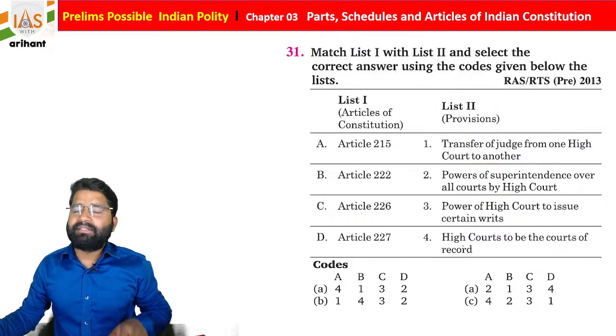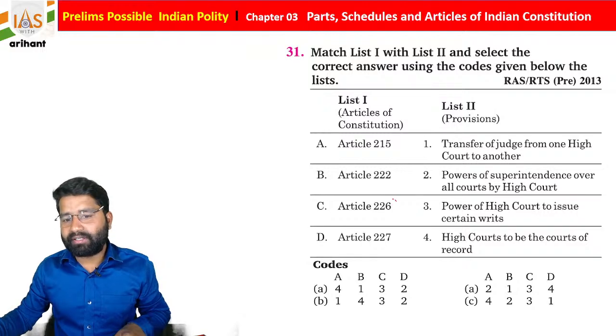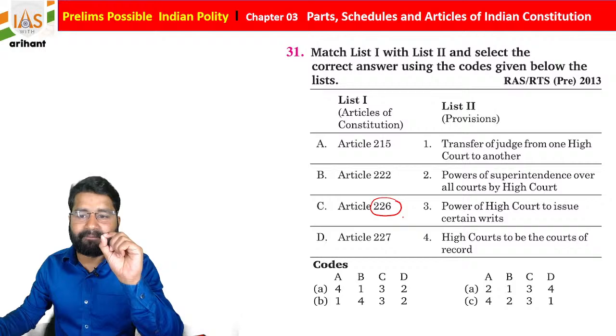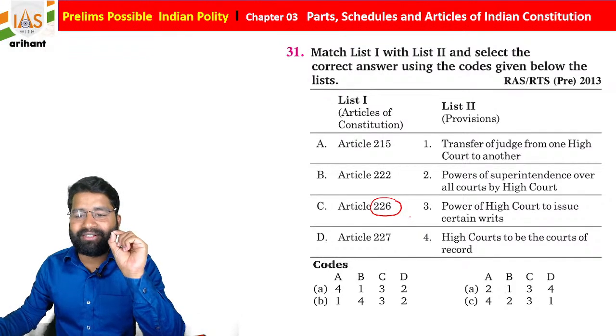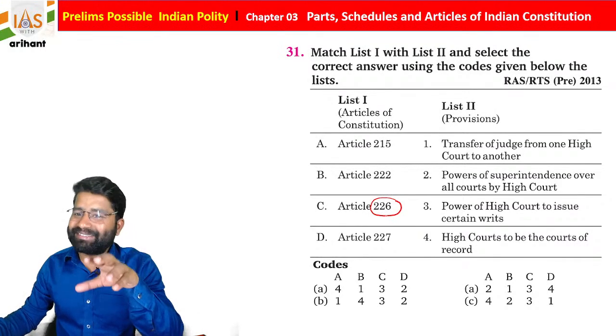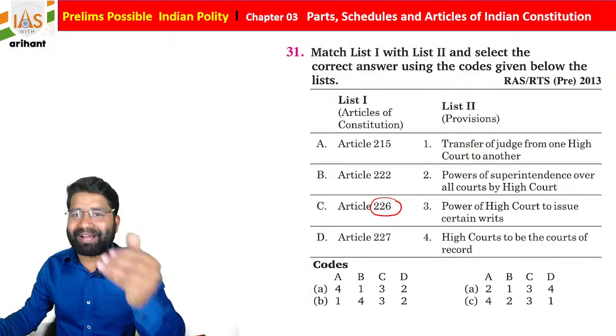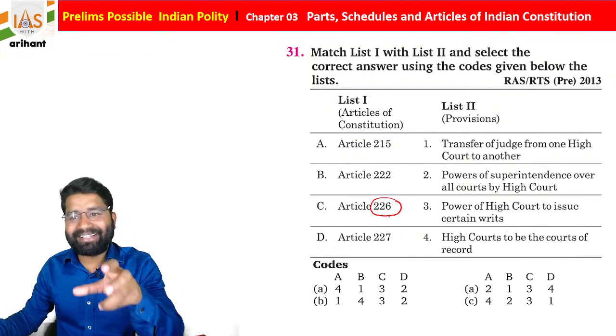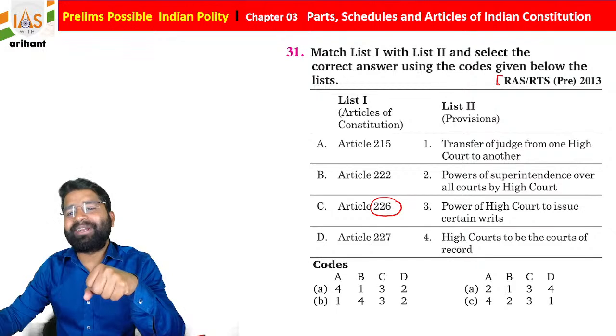See, the two important articles, Article 226 is connected with the writs power, students. So the exam paper creators know what you know and what you don't know.